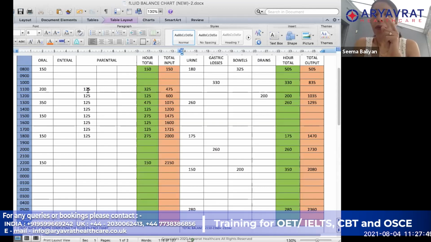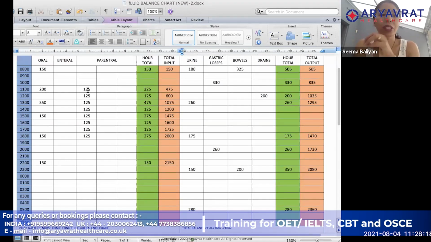Okay, I remembered what I was trying to tell you. Although in the exam, normally they don't make your life difficult, it is possible in real life that when you are starting an infusion, or even if anyone is drinking something, you are not always going to start at the round of the hour.